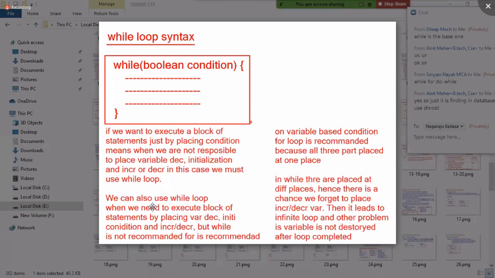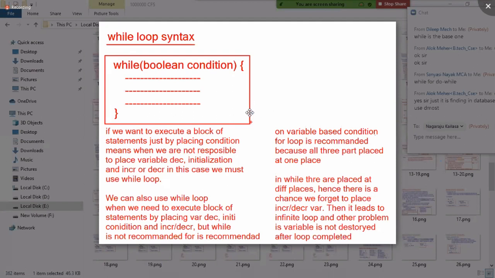We can also use a while loop when we need to execute a block of statements with variable declaration, initialization, condition, and incrementing or decrementing. But while is not recommended there. On variable based conditions, the for loop is recommended because all 3 parts are placed in one place. In while they are placed at different places. Hence, there is a chance we forget to place incrementing or decrementing, which leads to an infinite loop. The other problem is that the variable is not destroyed after the loop completes, because the variable is available outside of the while.